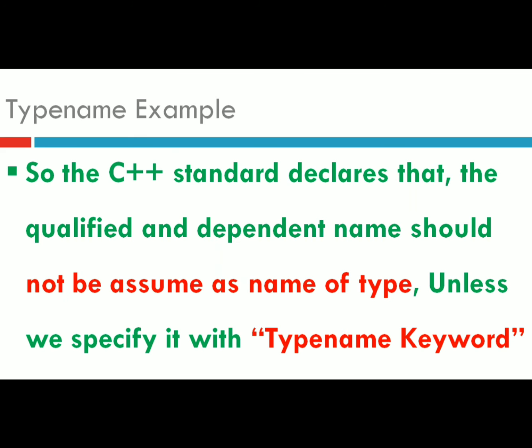So the C++ standard declares that a qualified name and a dependent name should not be assumed to be the name of a type, unless we specify it with the typename keyword. By default, the dependent name and qualified name are treated as a value, not as a type, by the C++ compiler.